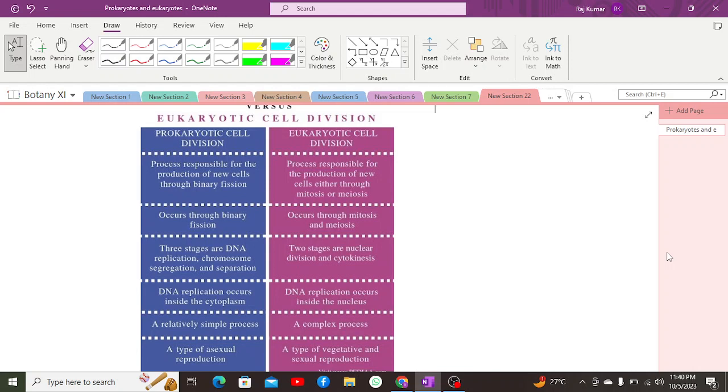They have their reproduction done by binary fission rather than mitosis and meiosis. In the eukaryotic cell, mitosis and meiosis occur.